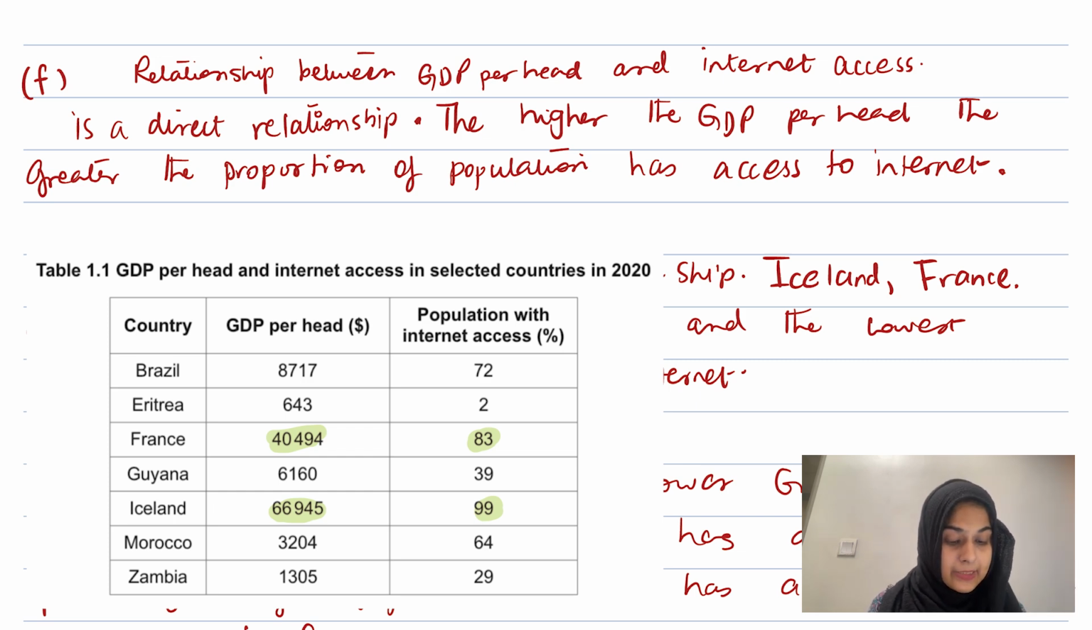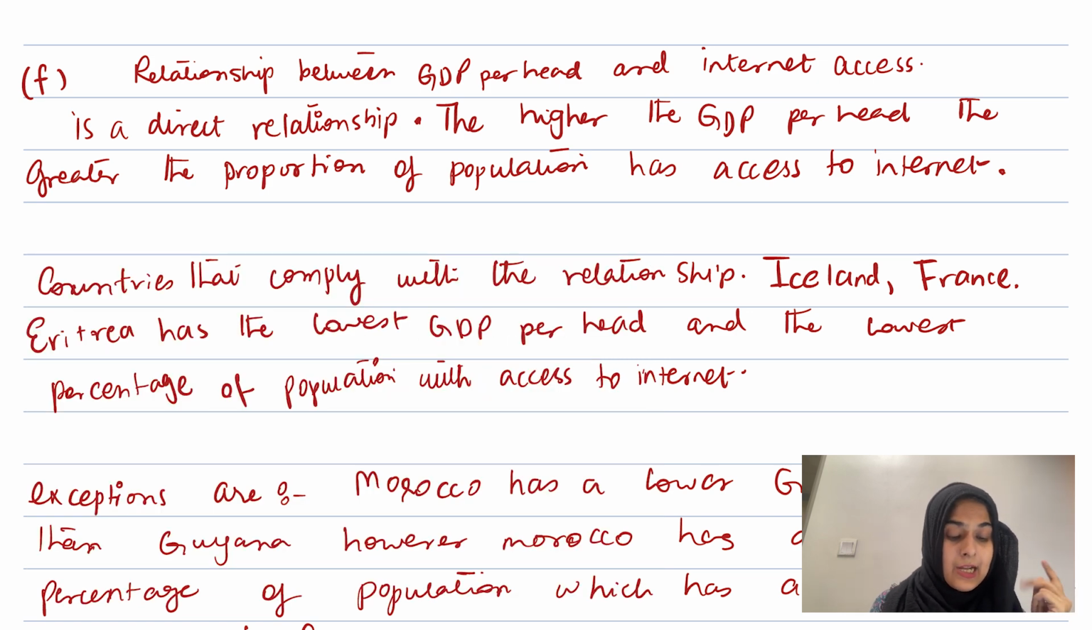Similarly, Zambia is the country with the lowest GDP per head and the lowest level of, not the lowest, the second lowest, but the lowest level of internet access. Eritrea is the country with the lowest GDP per head and the smallest percentage of population with internet access.